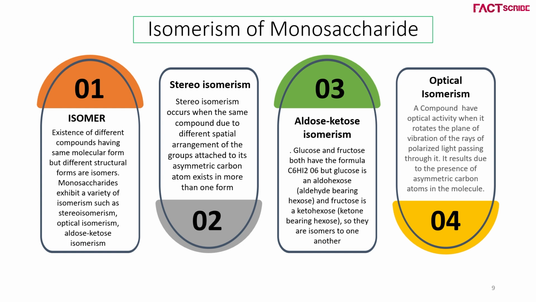In optical isomerism, when we pass light directly through the compound, it rotates either clockwise or anti-clockwise. Based on this, it is characterized as D isomerism and L isomerism. Let's see each isomerism in detail.